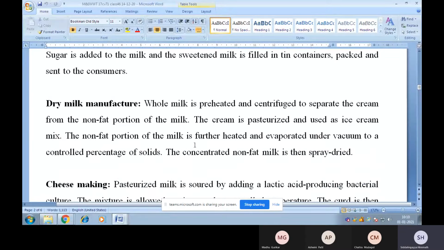packed and sent to the consumers. Next operation is dry milk manufacture. Whole milk is preheated and centrifuged to separate the cream from the non-fat portion of the milk. The cream is pasteurized and used as ice cream mix. The non-fat portion of the milk is further heated and evaporated under vacuum to a controlled percentage of solids. The concentrated non-fat milk is then spray dried.